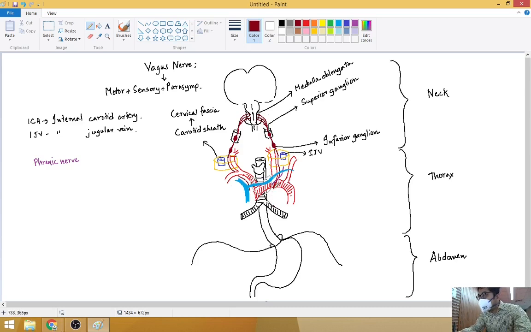Okay, then it goes just posterior to the bronchus, or you can say the root of the lung. It will go posterior to it. Now here it will form the pulmonary plexus along with the sympathetic nerves, and it will supply the lung. Somewhere here, we will discuss the branches later.